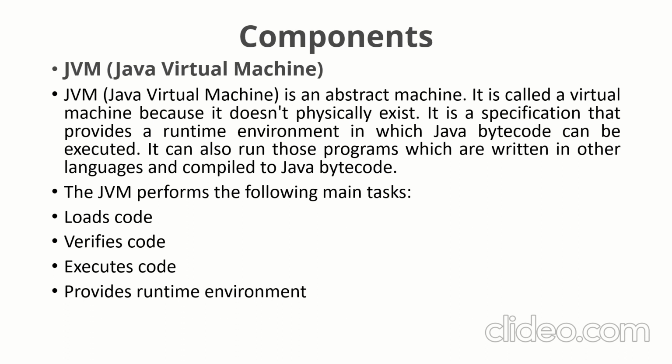So what's JVM? JVM is an abstract machine. It's also called a virtual machine because it physically doesn't exist. It is also a specification which provides a runtime environment in which Java bytecode can be executed. As we write Java in normal English, using programming syntax, it needs to be converted into bytecode, right? For that, the JVM provides an environment. It does only 4 main tasks: loads code, verifies code, executes code, and provides the runtime environment.